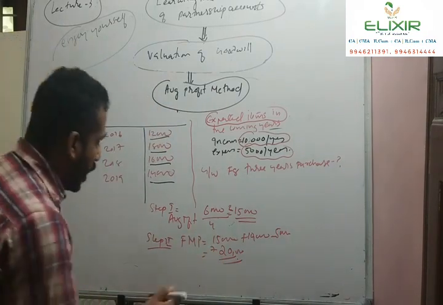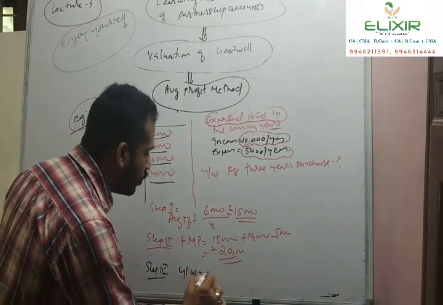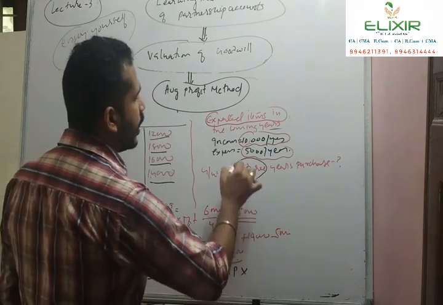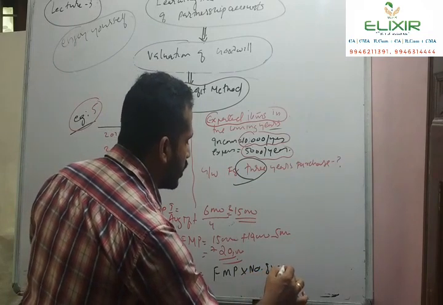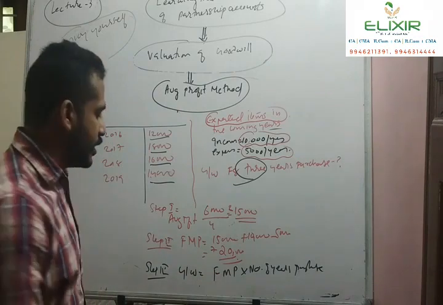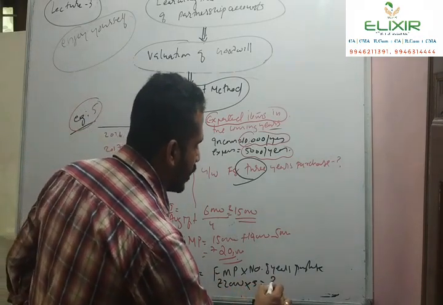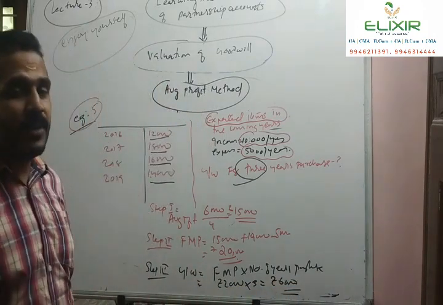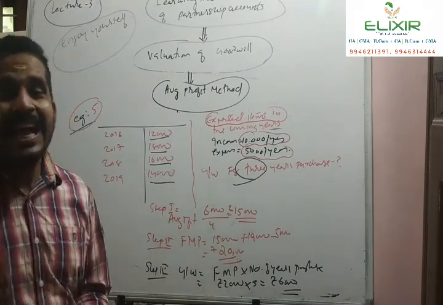Then what is the goodwill? Finally step 3, what is the goodwill? Goodwill is equal to expected future maintainable profit into number of years purchase, 3 years purchase, the expectation of existence. How much? Rupees 20,000 into 3, that is rupees 60,000. This is the goodwill. So unlike the previous problem, here we calculate the future maintainable profit by using the average profit.